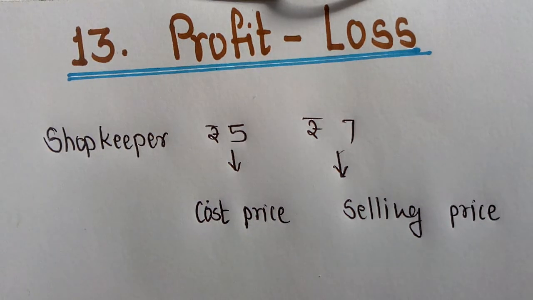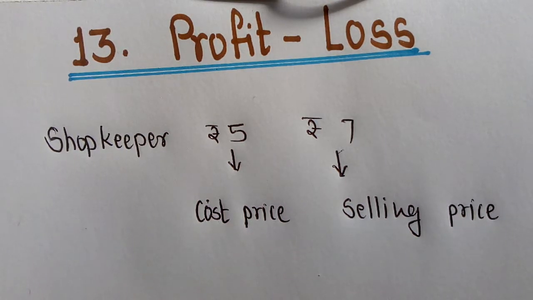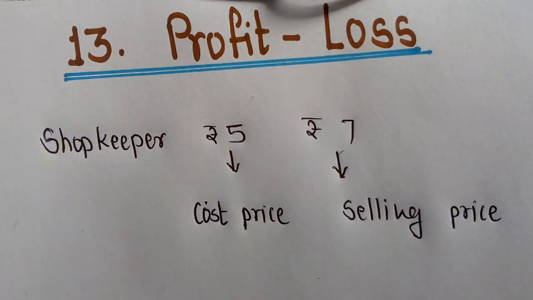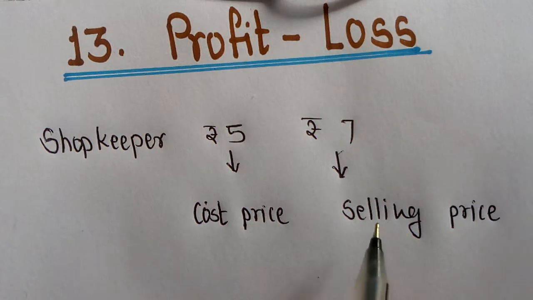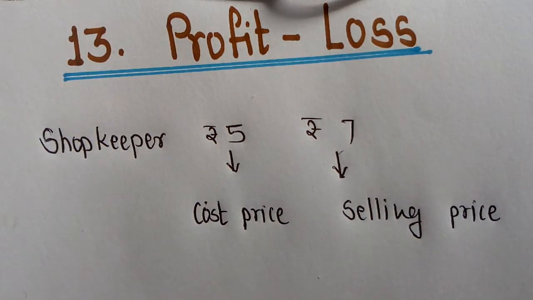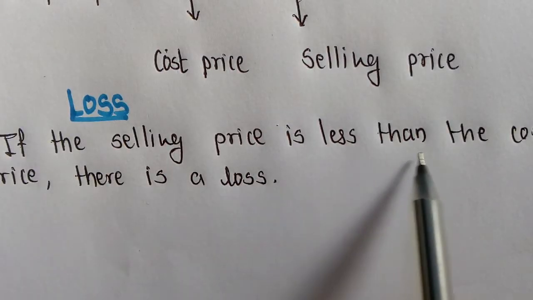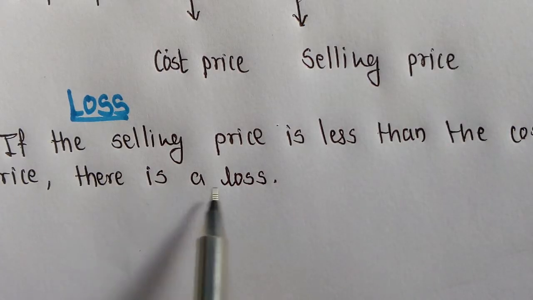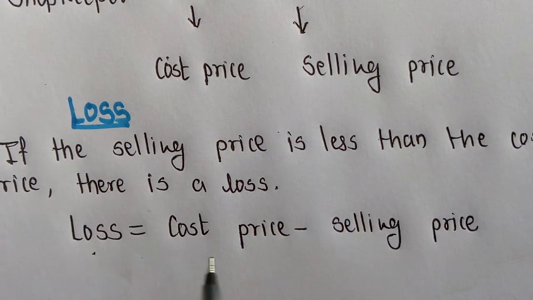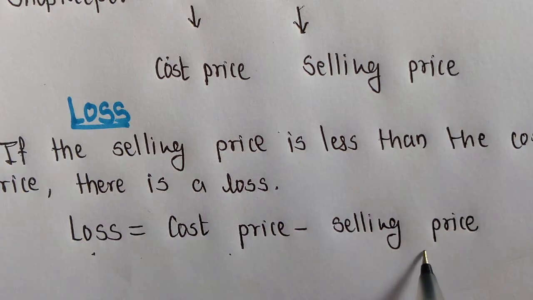But sometimes what happens? Sometimes an article is sold for less than the amount paid for it while buying. The damage in that case is called loss. Means we can say that if selling price is less than cost price, there is a loss. And what is the formula for that? Loss is equal to cost price minus selling price.